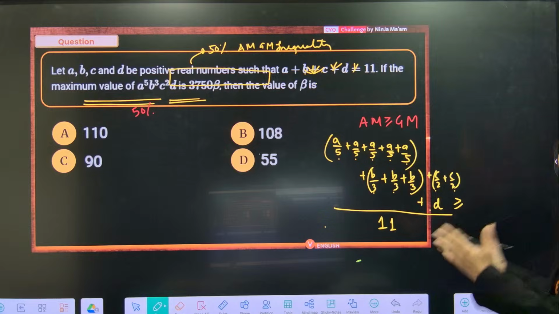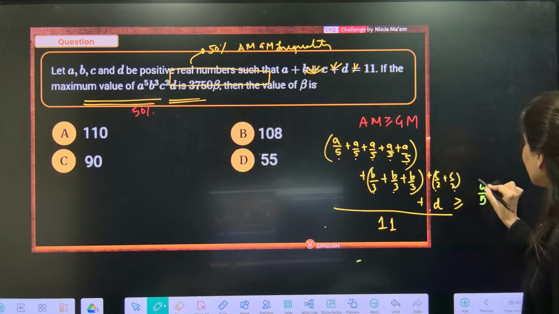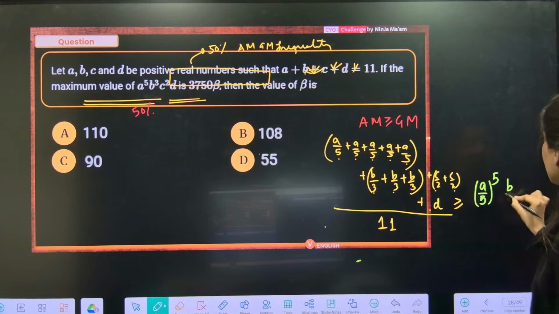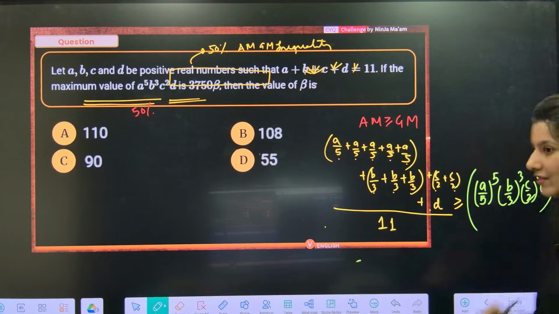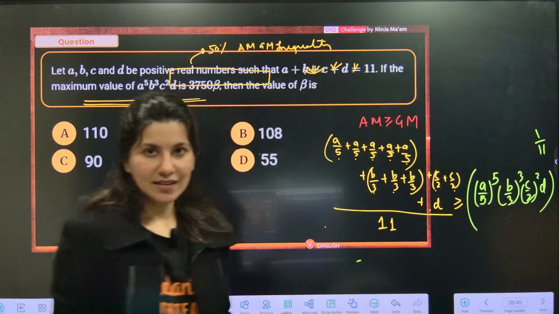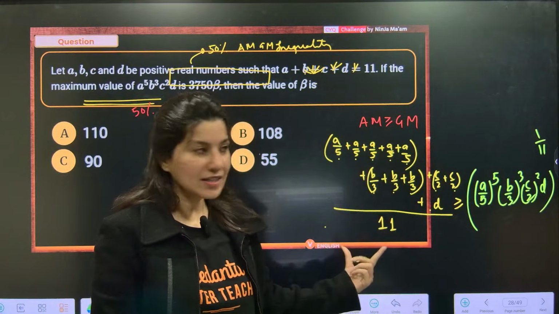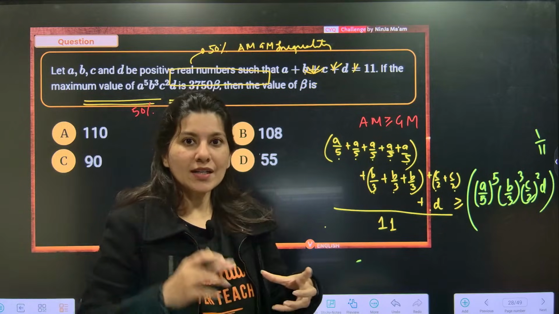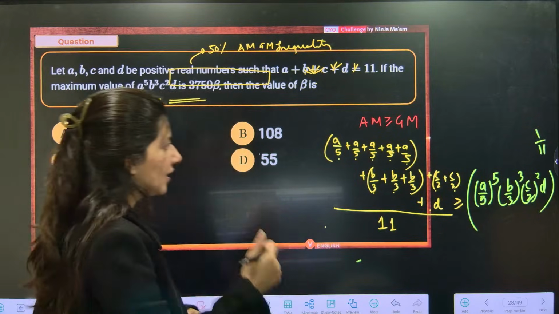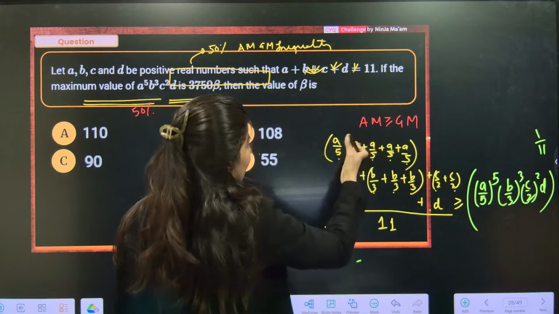So geometric mean is what? Product of all the numbers: A by 5 into A by 5 into A by 5, so (A by 5) power 5, (B by 3) power 3, (C by 2) square, and D, and overall power 1 by 11. This is how AM-GM is done. Arithmetic mean of 11 numbers is the sum of all the 11 numbers upon 11, greater than or equal to the geometric mean, which is the product power 1 by 11. Over here, can you see 5 times A by 5 is just A, and this is just B.